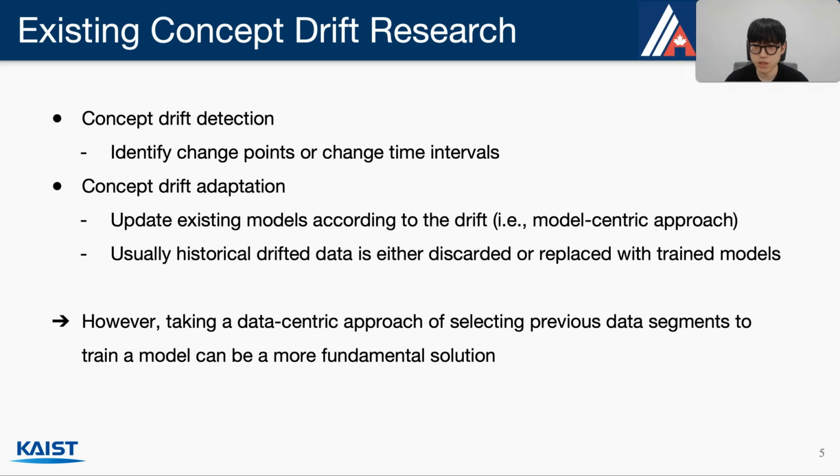Most adaptation techniques are based on model-centric approaches, where the historical drifted data is either discarded or replaced with trained models. And they focus on updating the model with new data or taking an ensemble of previous models. However, we contend that taking a data-centric approach of selecting previous data segments to train a model can be a more fundamental solution.